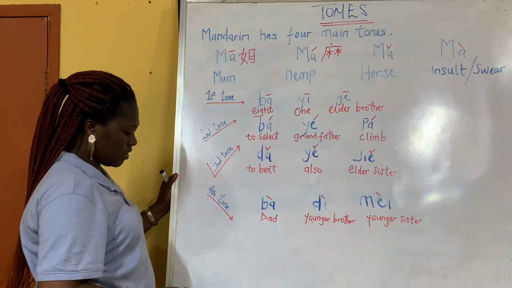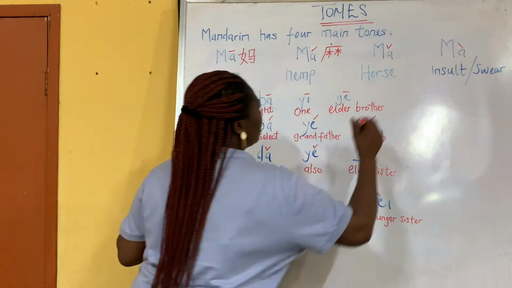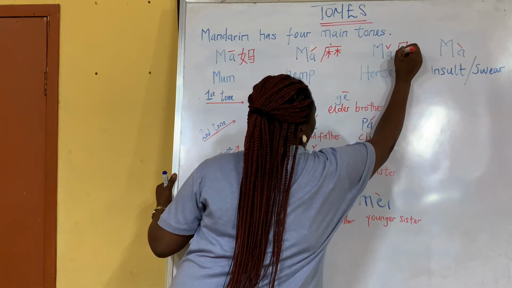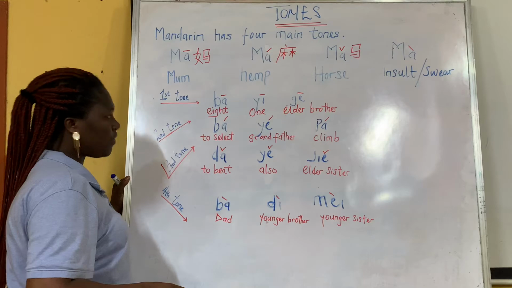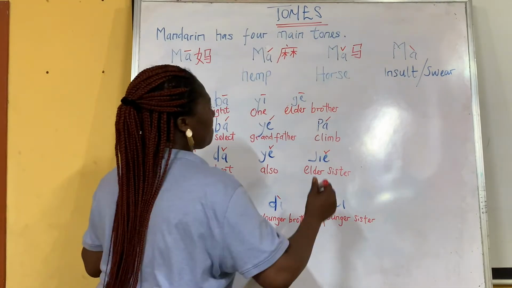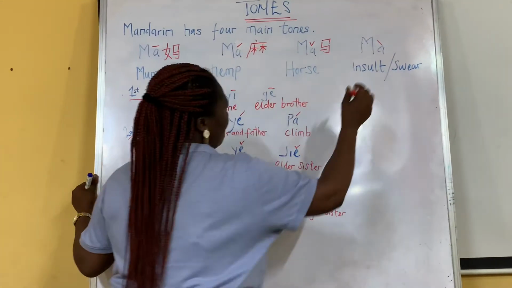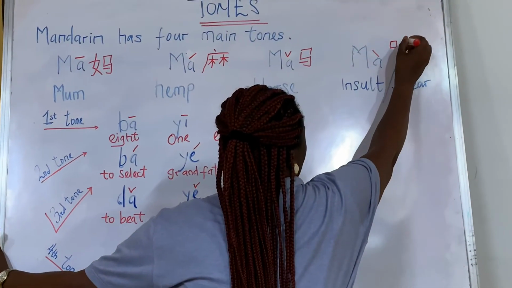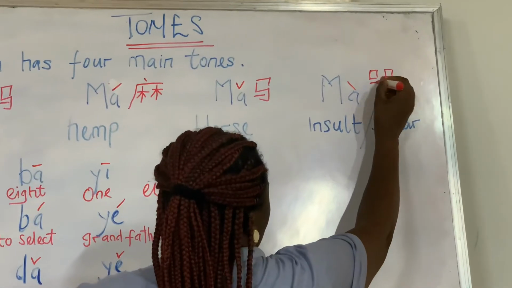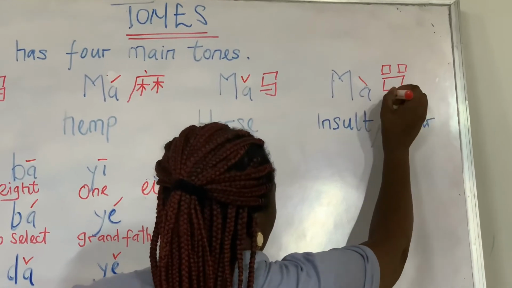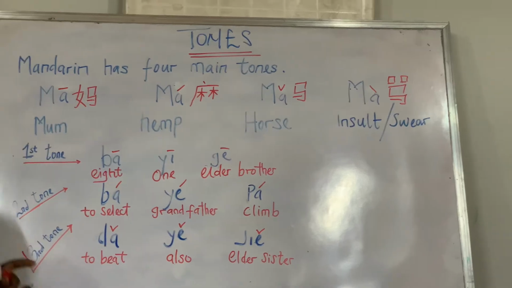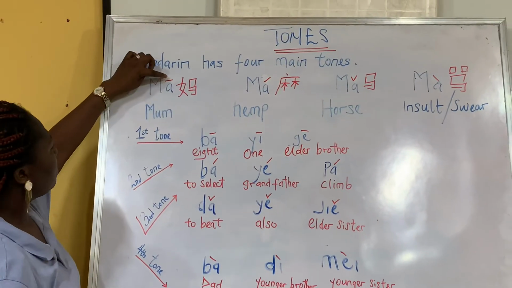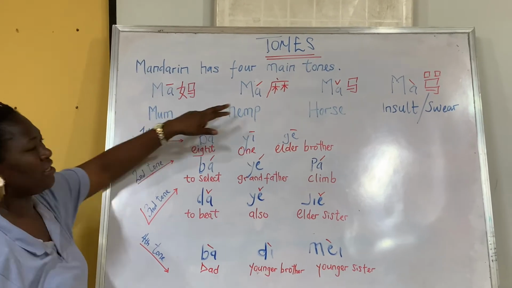Then the third one, ma, which means horse. Then the fourth one, ma. So we can see that their tones are different, and also their characters are different.